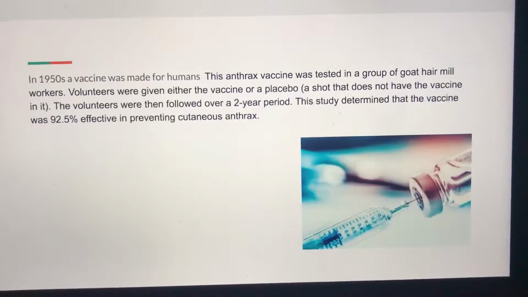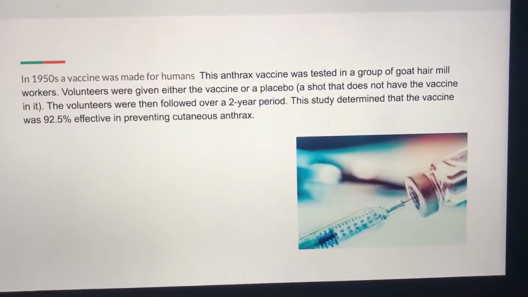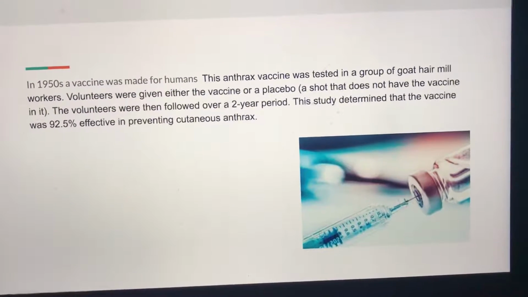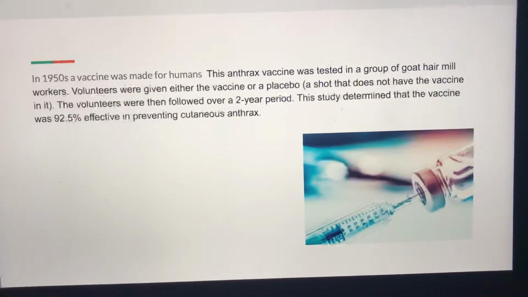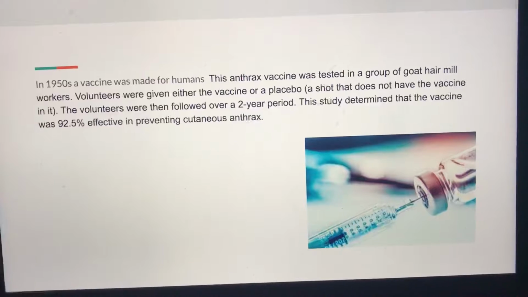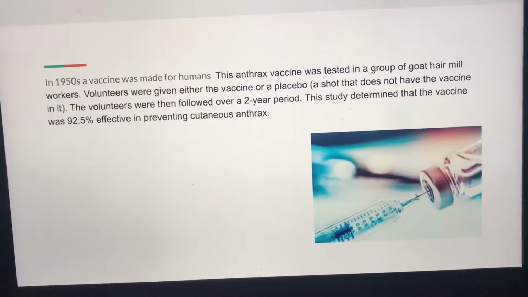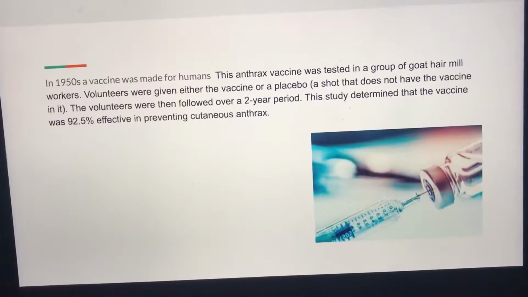And then around the 1950s, a vaccine for humans was made. It was tested on a group of goat hair mill workers. Volunteers were either given the vaccine or a placebo, and the volunteers were then followed for a 2-year period. This study determined that the vaccine was 92.5% effective, preventing cutaneous anthracis.